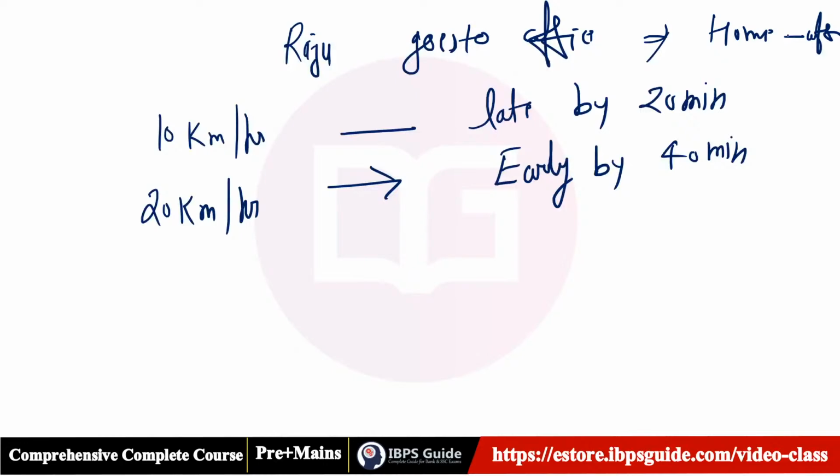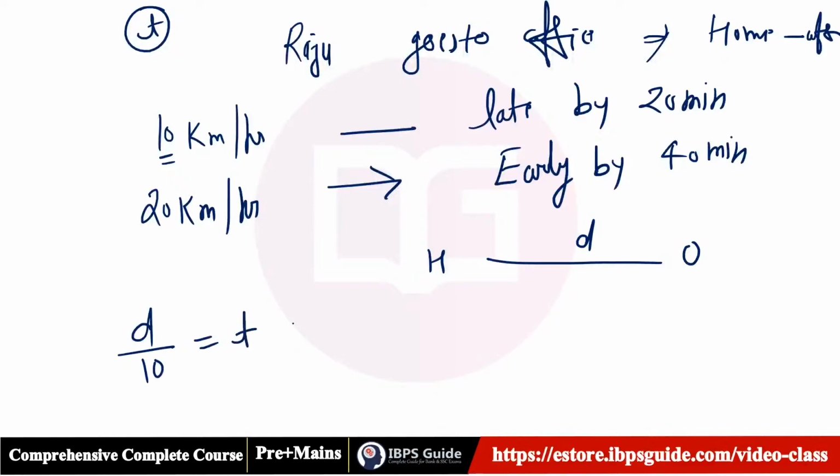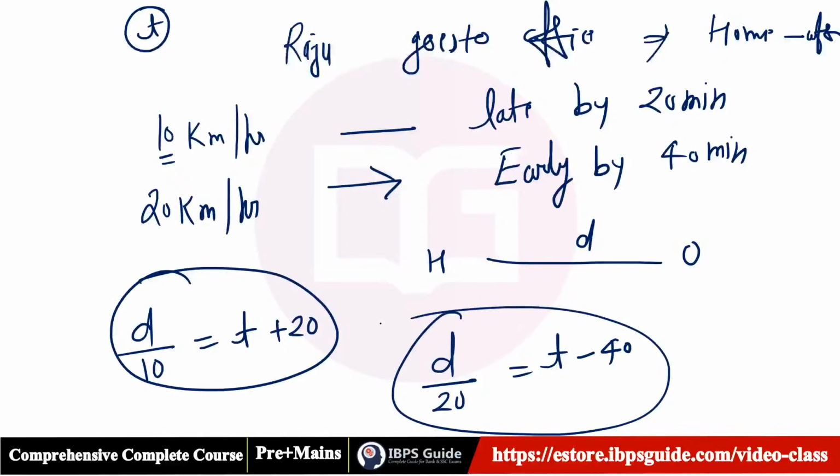Initially, the first time in your life when you solved this question, how did you solve it? This is your home, this is your office, and that is the distance d. Let's say the usual time is t. If you go with this speed, you will take this time: d by 10 is equal to t plus 20, and d by 20 is equal to t minus 40. You used to do it like this.